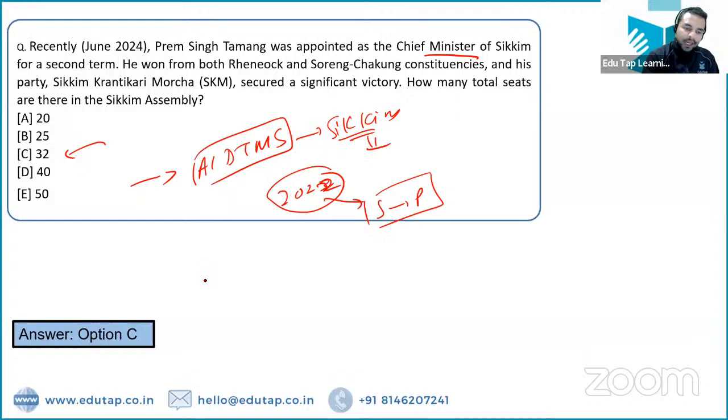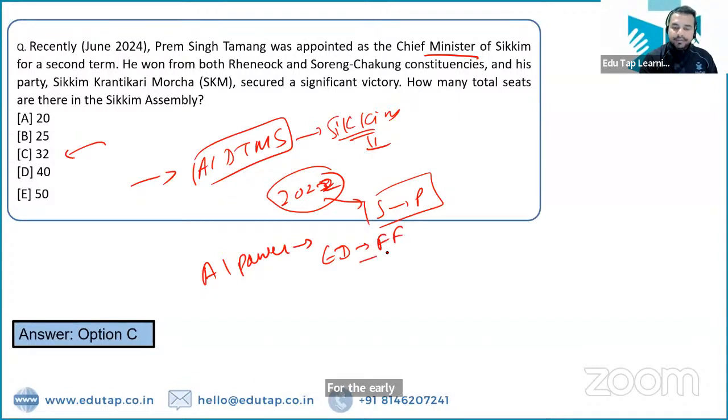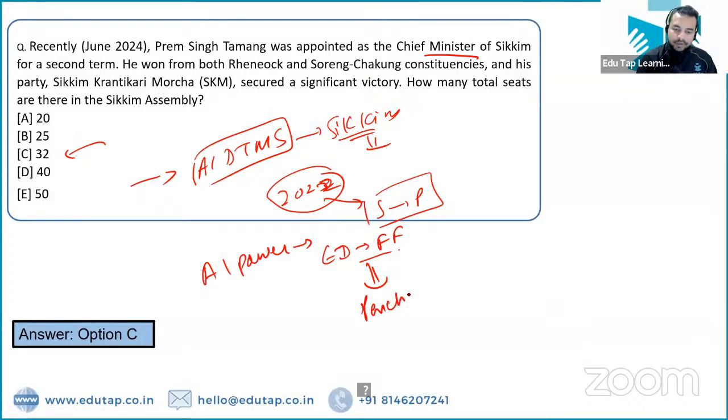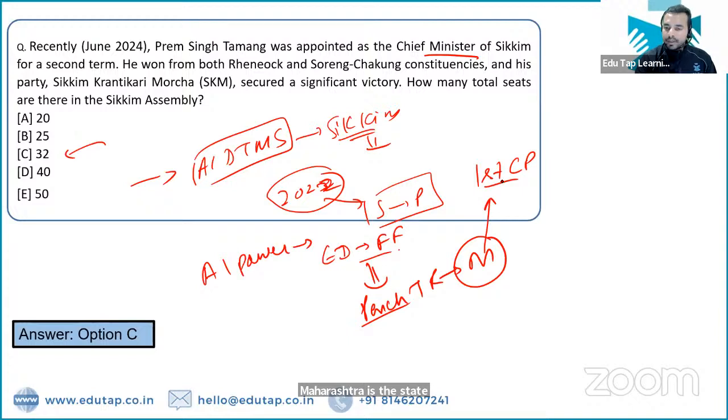Now quickly tell me the AI powered system which has been launched by one of the tiger reserves for the early detection of forest fires. What is the name of that particular tiger reserve? The name of this tiger reserve is Painch Tiger Reserve. And where is it located? It is located in Maharashtra. Maharashtra is the state where the first constitution park has been located, in Pune. Maharashtra is the first state to purchase land in Jammu and Kashmir, right? That is the right answer.